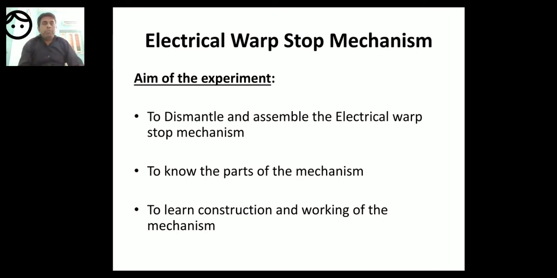What is the aim of the experiment? To dismantle and assemble the warp stop mechanism. What is the meaning of dismantling and assembling? I have explained in so many classes. Dismantling is removing the parts, taking out the parts, and assembling is reconstruction of the parts, so that we will know the names of the parts, the construction of the parts, the functioning of the parts, and the working together of the parts. This is the aim of the experiment.